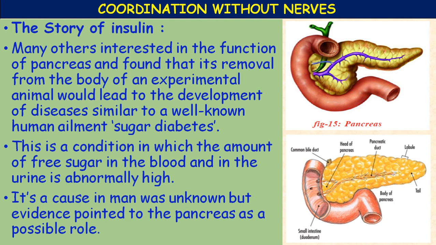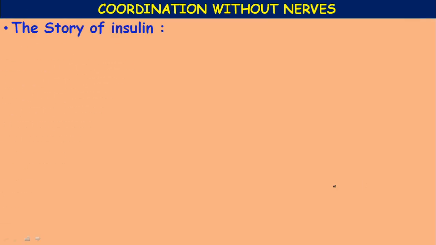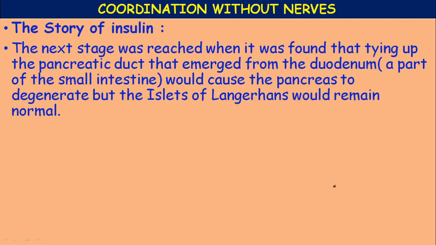This is the duodenum, the first part of the small intestine. So when they tied the pancreatic duct that emerged from the duodenum, a part of the small intestine, it would cause the pancreas to degenerate, but the islets of Langerhans would remain normal.